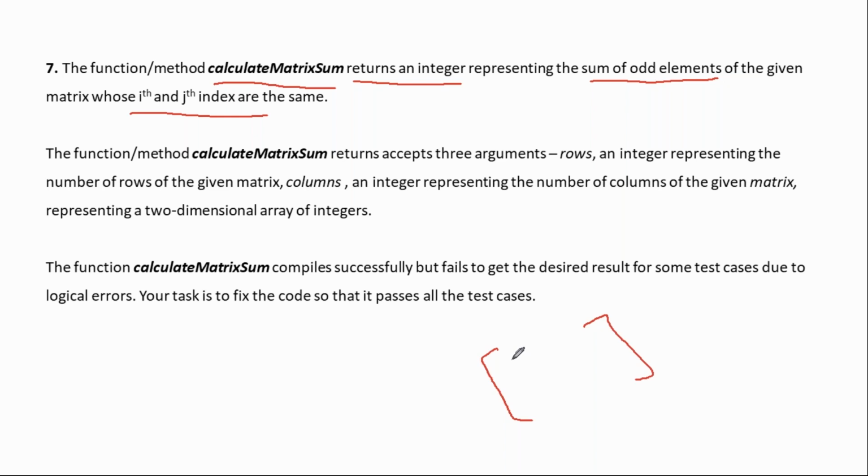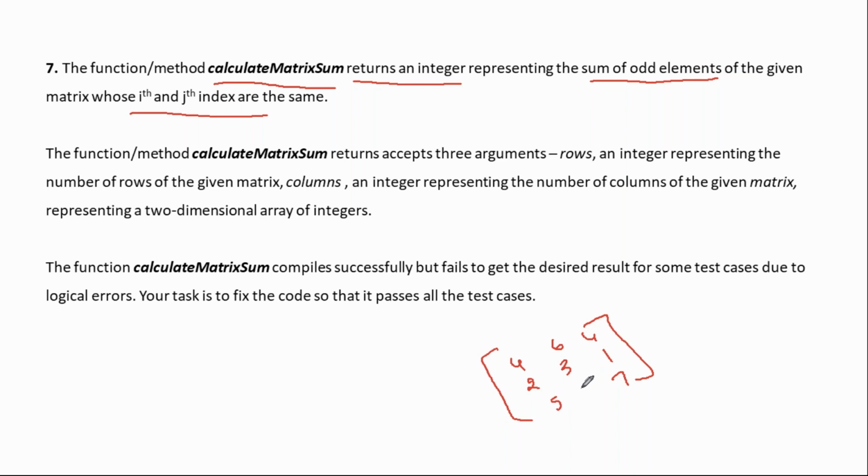Let me take this as 1, this is 4, this is maybe 3, this may be 7, and this is 6, 4, 2, 1, 5.